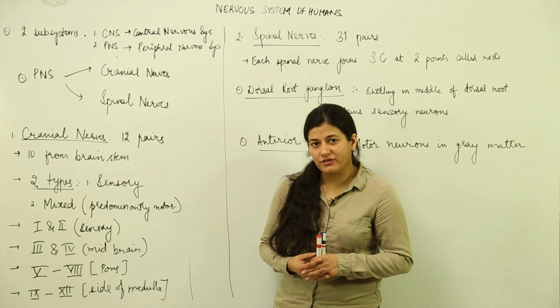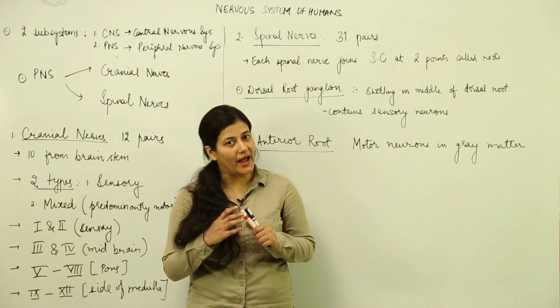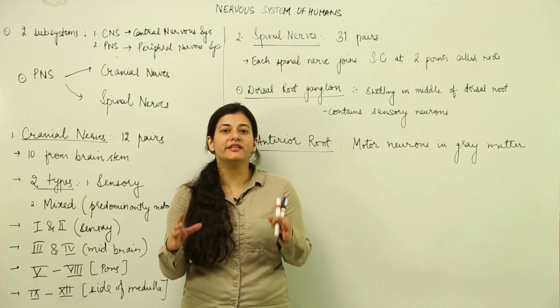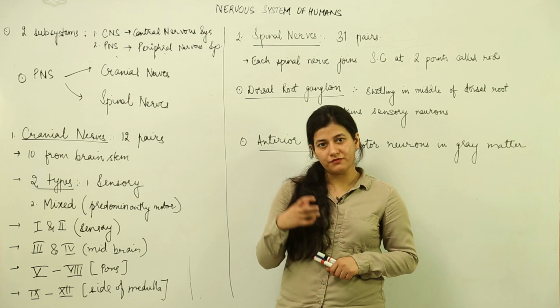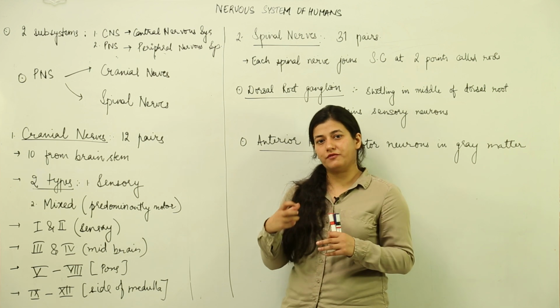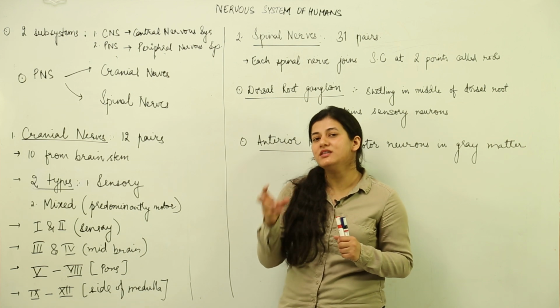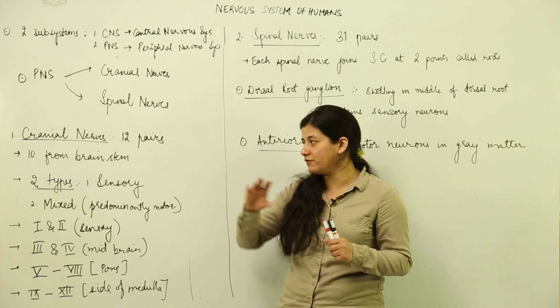Talking about the peripheral nervous system, it comprises the nerves which originate from the brain and the spinal cord, and we are going to consider the cranial nerves and the spinal nerves in this section. Because we are talking about the peripheral nervous system, first of all, the bunch of neurons carrying out the conduction function of the impulses would be termed nerves. Now, from which part they are originating, that name would be given to those nerves.